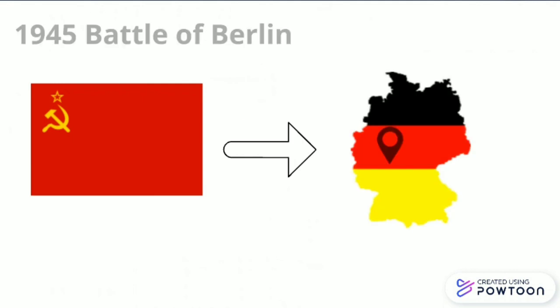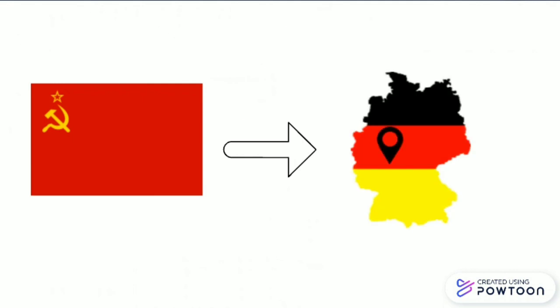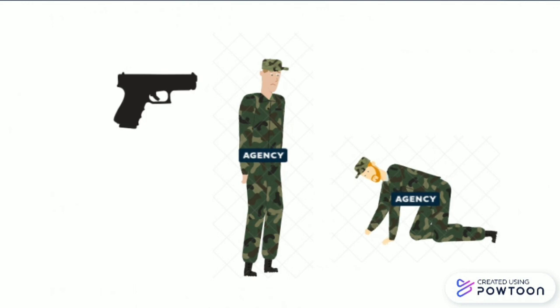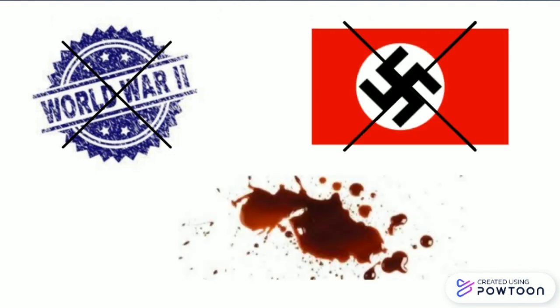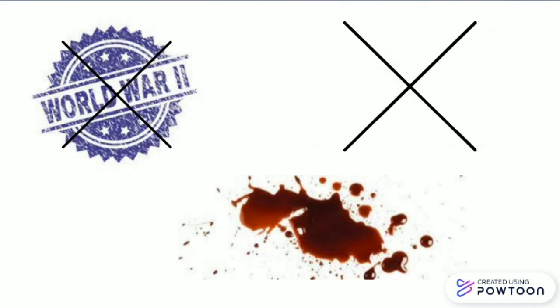Finally, in 1945, with the Battle of Berlin, in which Russia conquered the capital of the empire, Hitler and one of his helpers committed suicide. This marked the end of the Second World War and the Nazi empire, which was one of the bloodiest empires of the war.